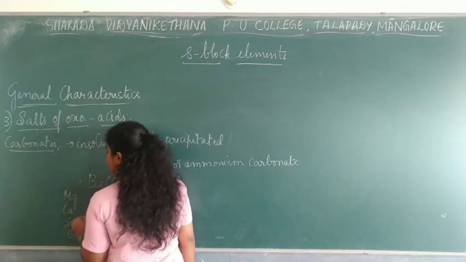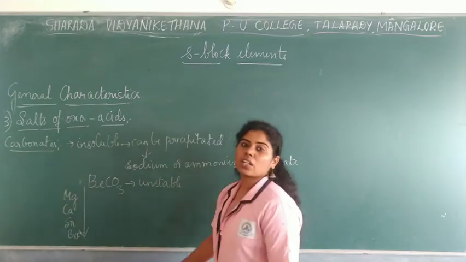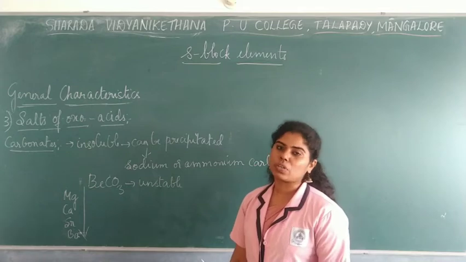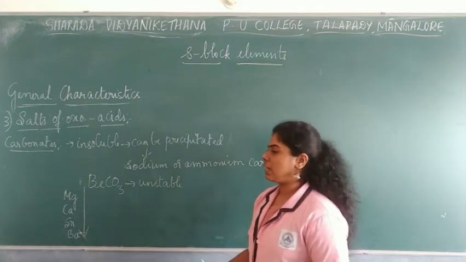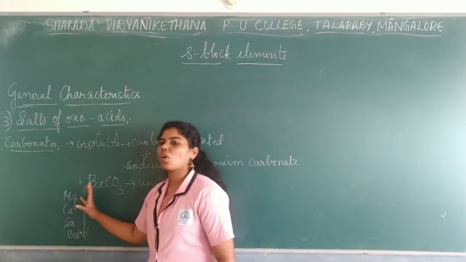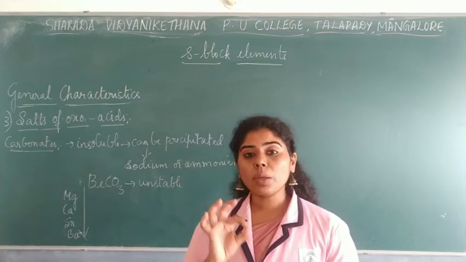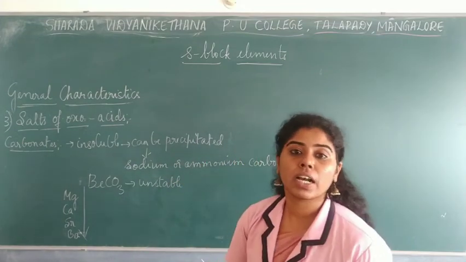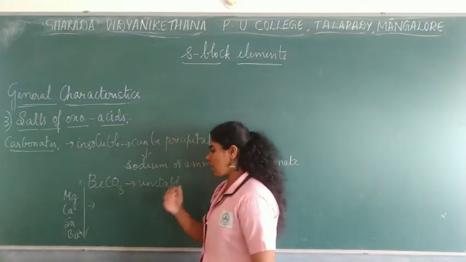All of these carbonates, as the atomic size increases going down the group, the solubility of the carbonates also decreases. Obviously, when the size increases, the solubility decreases. So whenever you have magnesium carbonate or any of these alkaline earth metal carbonates, the solubility decreases as the atomic size increases.